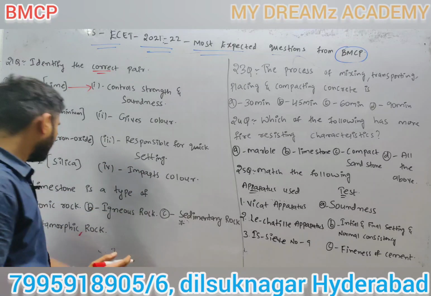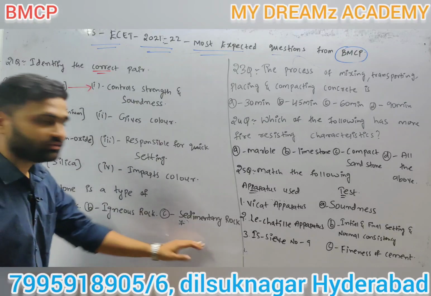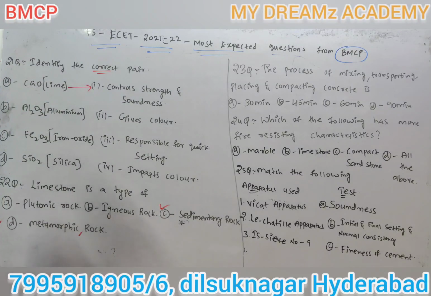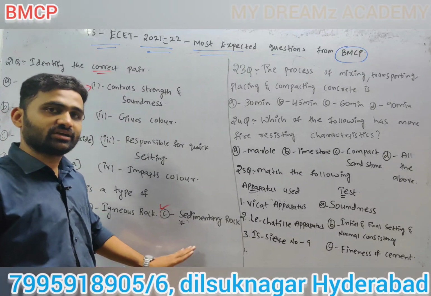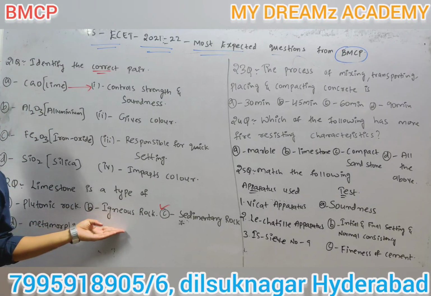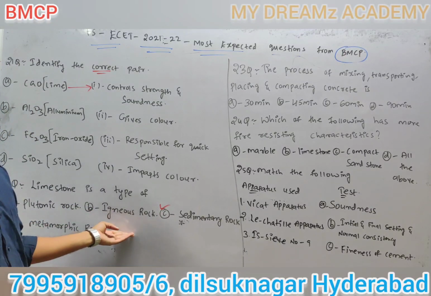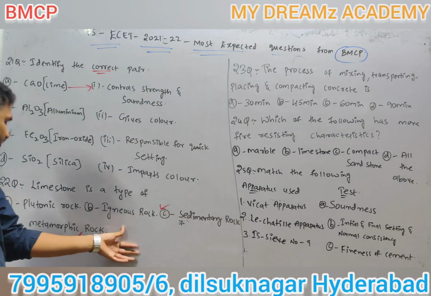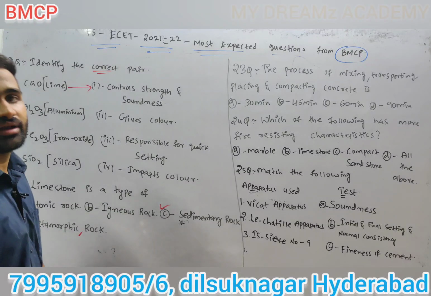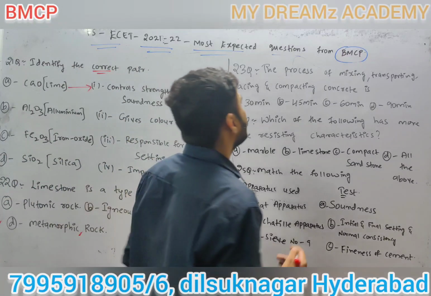Limestone is a type of: plutonic rock, igneous rock, sedimentary rock, metamorphic rock. Limestone is a sedimentary rock; limestone, sandstone, etc. are sedimentary rocks. Igneous rocks include granite, dolomite, trap, basalt, etc. Metamorphic rocks are marble, gneiss, slate, schist, etc. To confuse you, he gave plutonic rock.